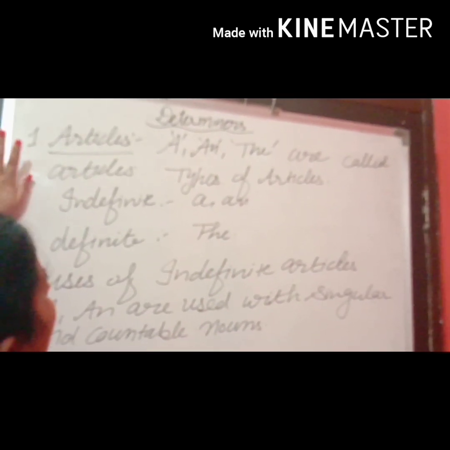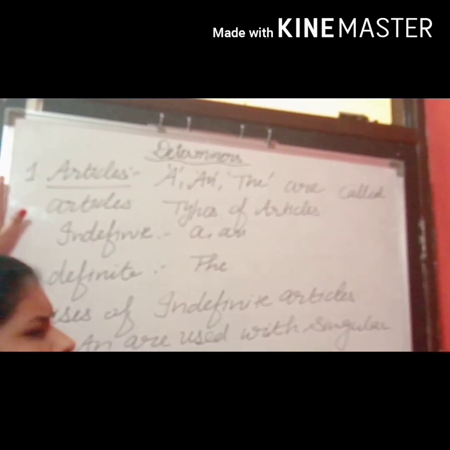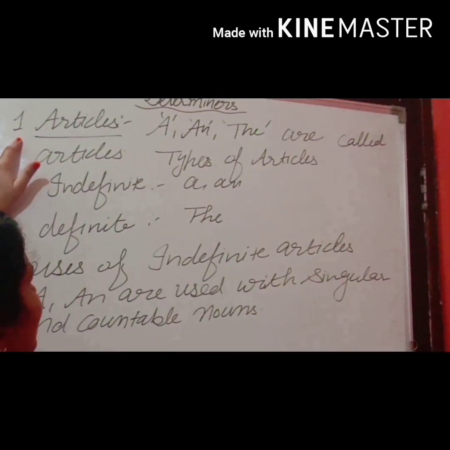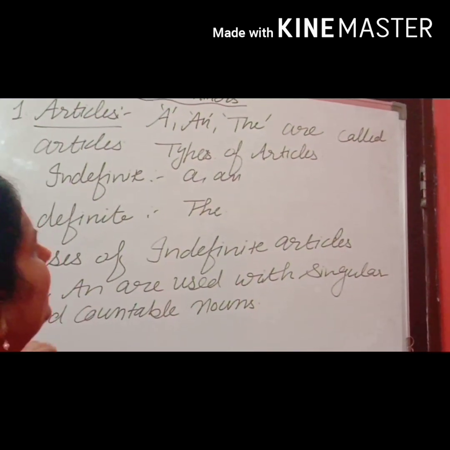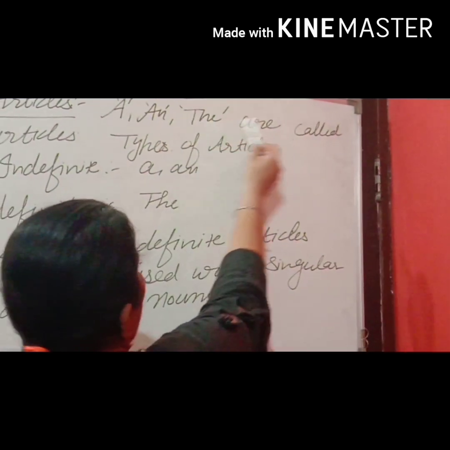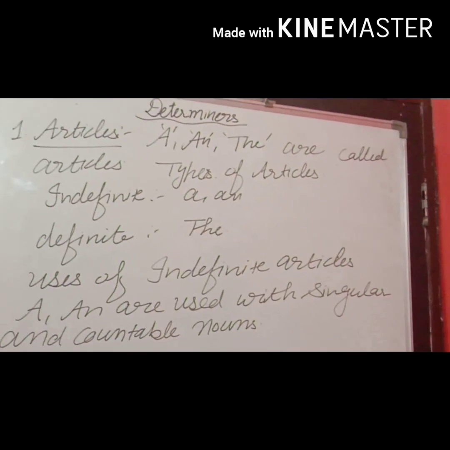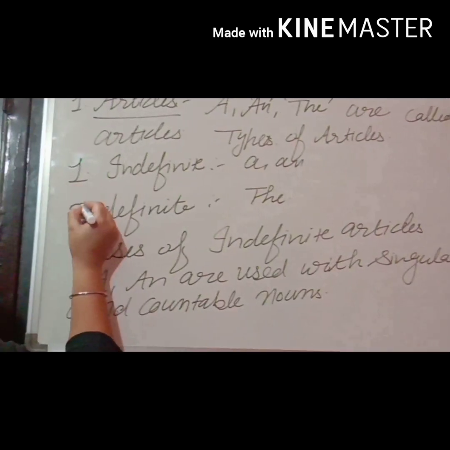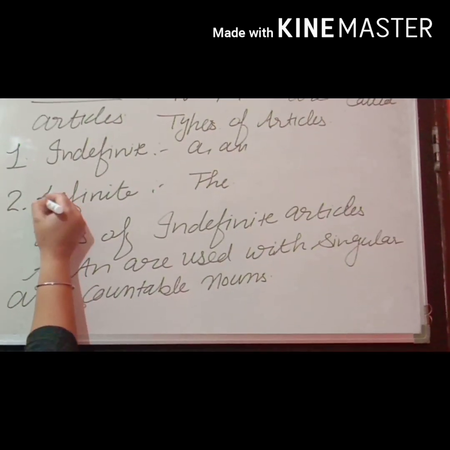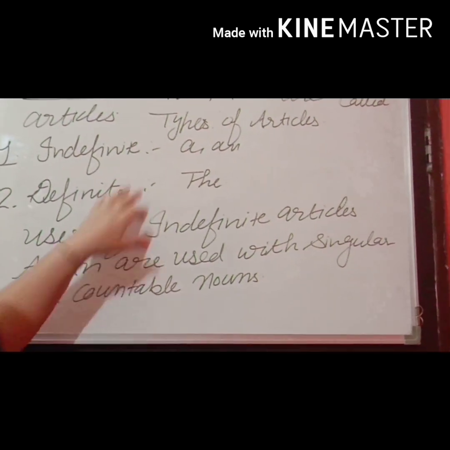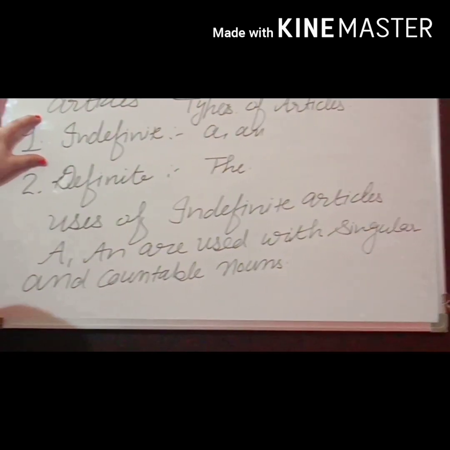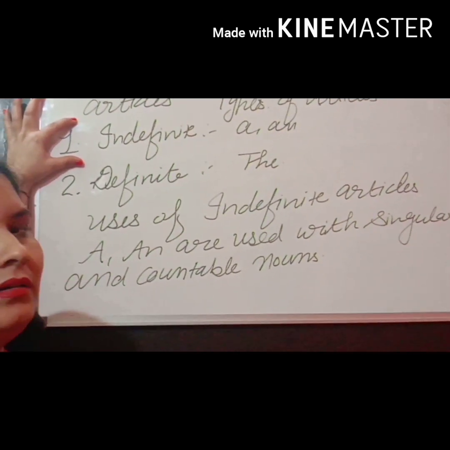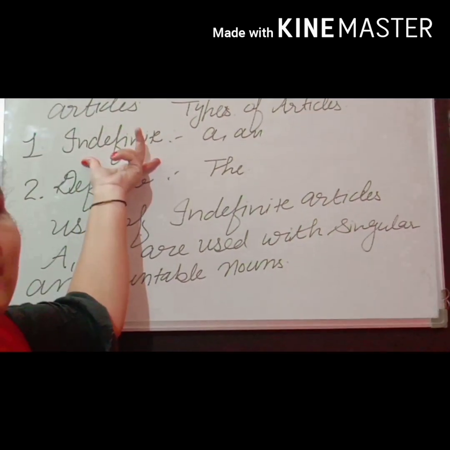Articles. We have read about articles from first class. So today we are going to start the first part of determiner, that is article. A and the are called articles. We are having 2 types of article. First one is indefinite and second one is definite article. Indefinite articles are called indefinite because they never define a particular person or a particular thing.